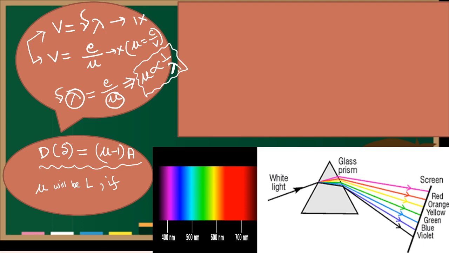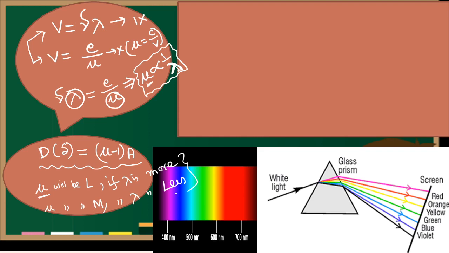If lambda is less, mu will be more. So I can write refractive index will be less if lambda is more. Similarly, refractive index will be more if wavelength is less.